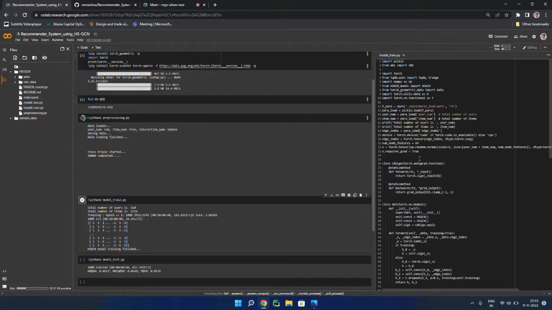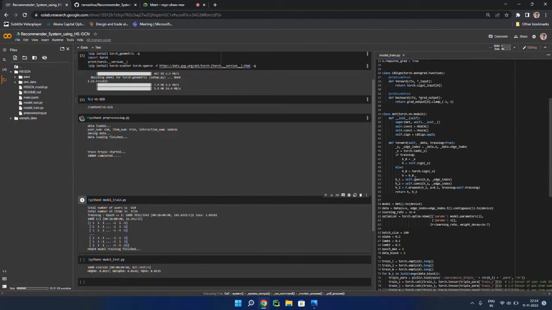And in the model.train.py file, I'll change the max epochs to 20 for now. We can obviously train it for more epochs to get a better result.